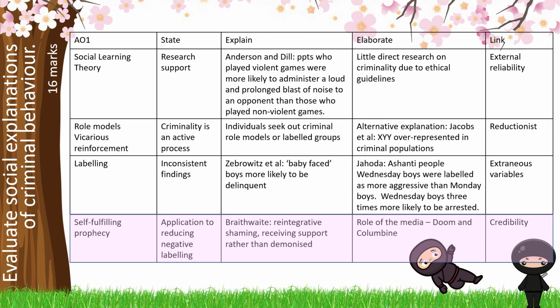We're going to counter this by saying that actually there is a role of the media in creating these self-fulfilling prophecies. Lots of different examples you could go for here. Child's Play 3 being linked to the James Bulger case. We've gone for the video game Doom being associated with the mass shooting in Columbine High School. Here we're talking about the credibility of these explanations, that actually if we can reduce offending by changing labels, therefore these theories have validity and credibility in explaining criminal behaviour in the first place.